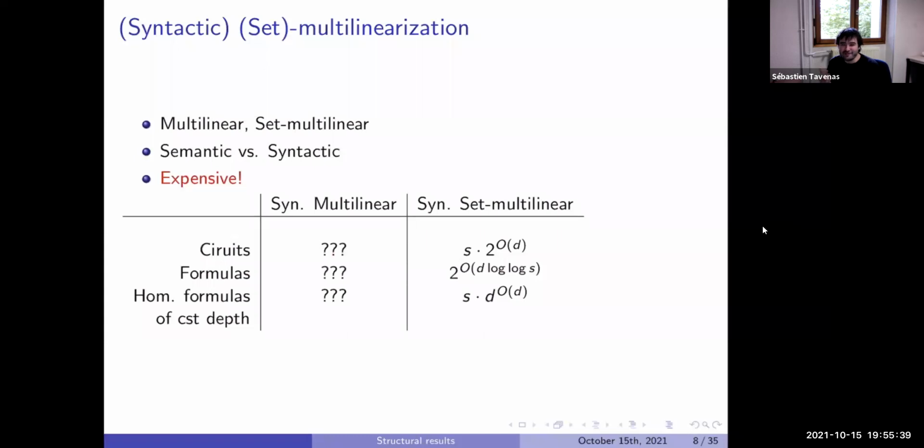The problem is that for multilinear, 2 to the d can be 2 to the n, and we compute a polynomial with a blowup 2 to the n. Multilinear means that the number of monomials is at most 2 to the n. So computing a multilinear polynomial with a blowup of 2 to the n is trivial. It's just depth 2: we expand all the polynomials. I just don't know if there is a way better than that for multilinear.